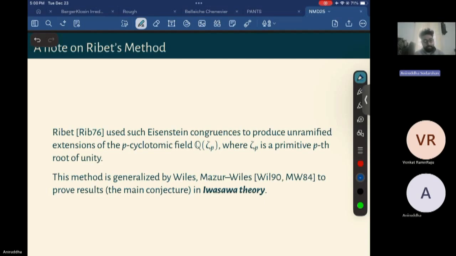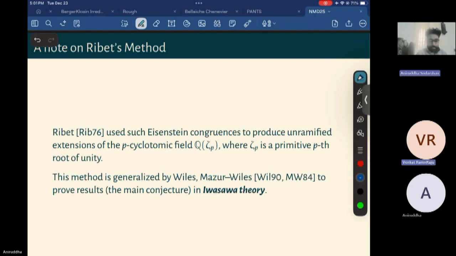And now people study these things in the context of the Bloch-Kato conjecture. So Ribet's method somehow starts with Eisenstein congruences, but it has found its way to answer much more interesting and deep questions. But yeah, that was the main thing I wanted to say.